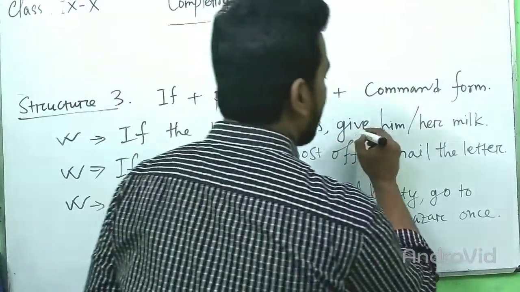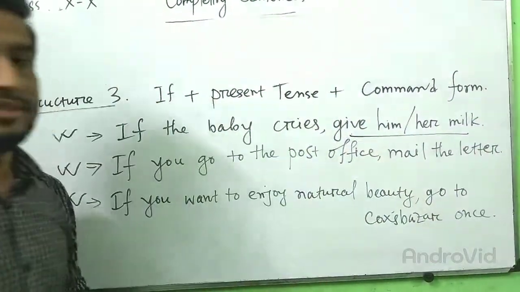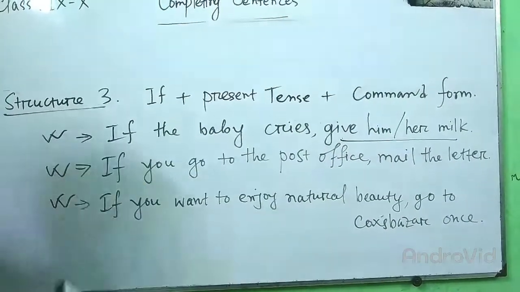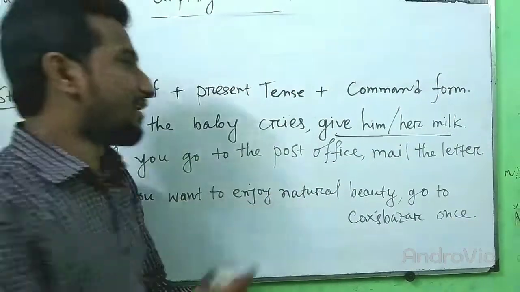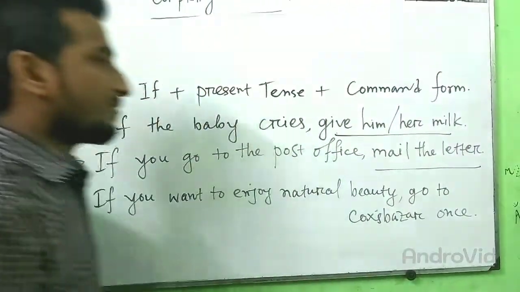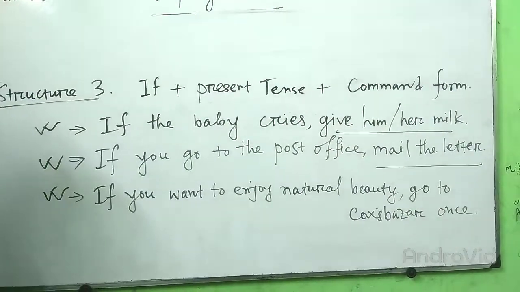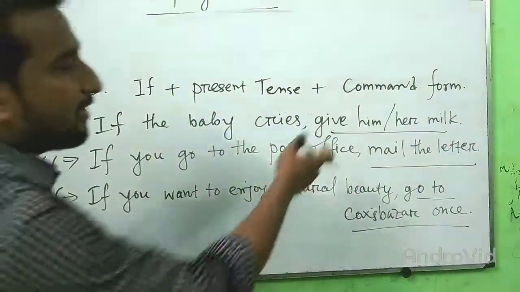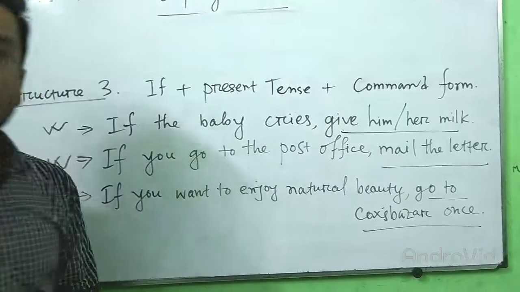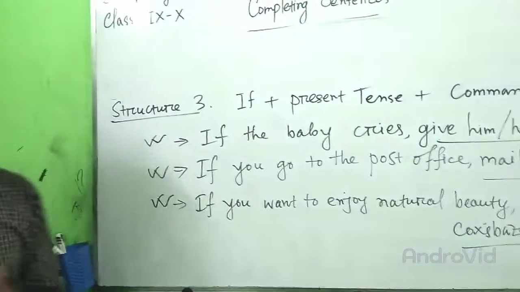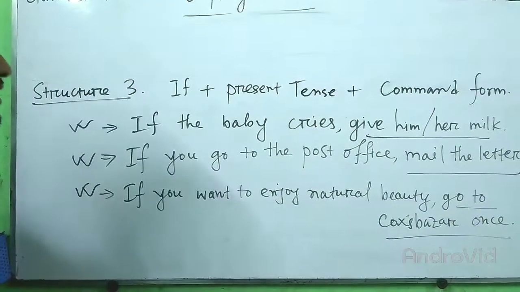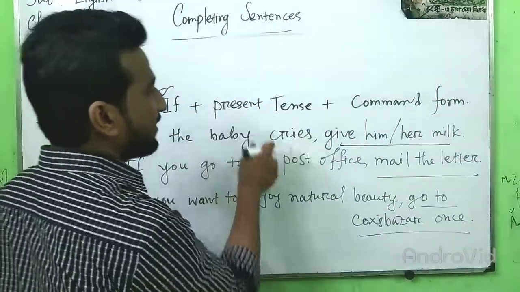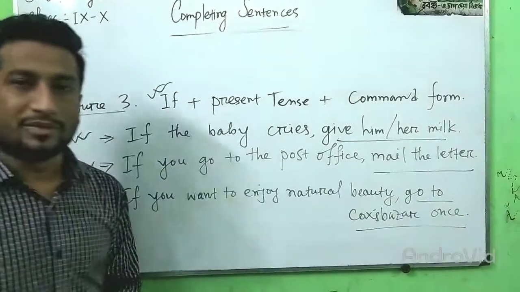This is an imperative sentence. If you go to the post office, mail the letter. If you want to enjoy the natural beauty, go to Cox's Bazar once. These three sentences are in command form. Such kinds are formed in this structure: if plus present tense plus command form.